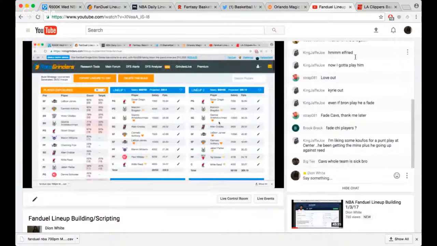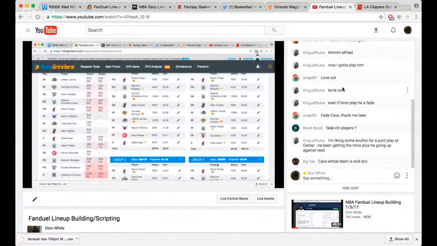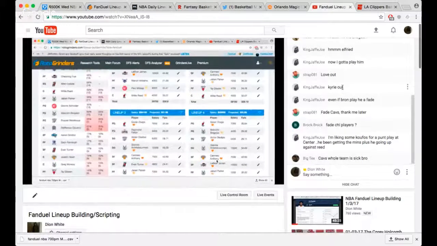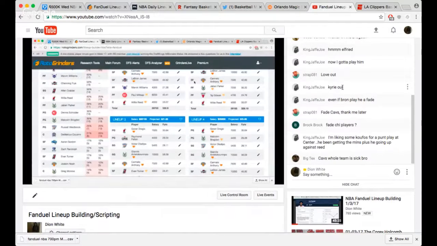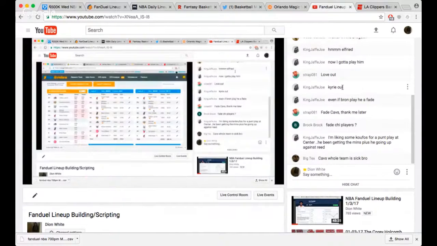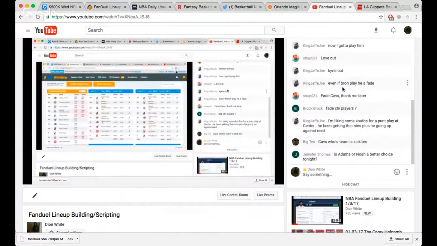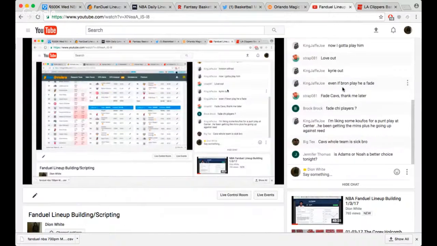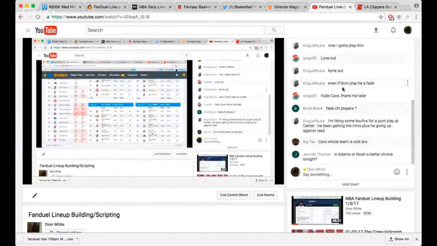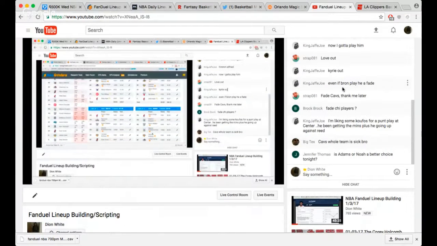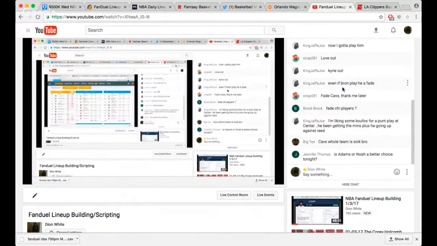Even if Brown plays, he's a fade. LeBron's usage is gonna be like 35 to 40% in this game with Kyrie and Kevin Love out. I don't know if I can fade LeBron. And this actually makes me like Tristan Thompson a little bit more now that Kevin Love's out. Even some Channing Frye, because Tristan Thompson's gonna feast on the boards now.